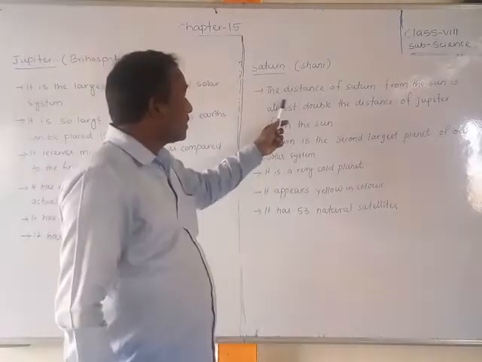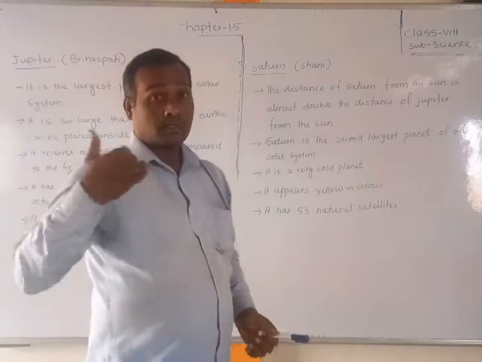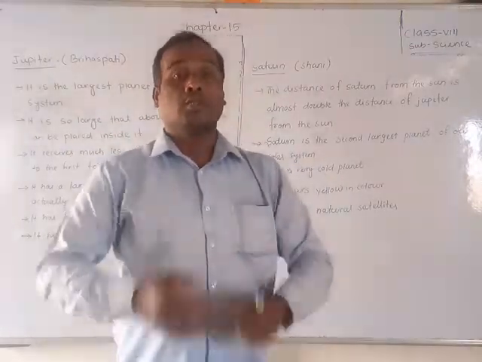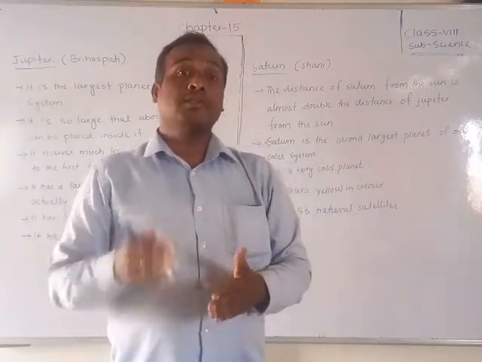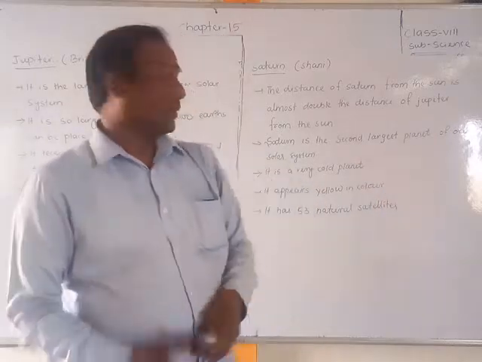And the distance of Saturn from the Sun is almost double the distance of Jupiter. That means Saturn is way more distant from the Sun. Okay, Jupiter, how much distance is there? From that, double again.